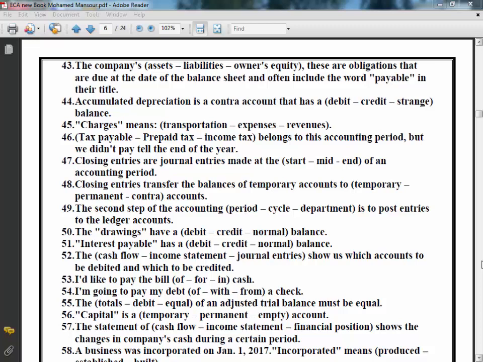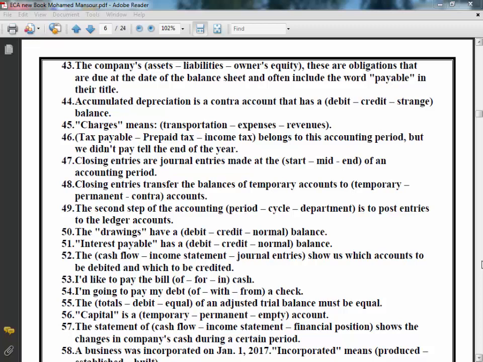Number 55. The totals, debit and credit, of an adjusted trial balance must be equal. Of course, the totals of an adjusted trial balance must be equal. The totals is the right answer.